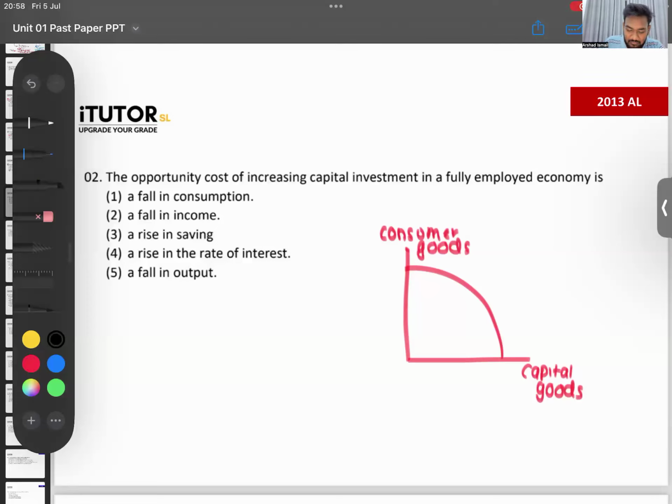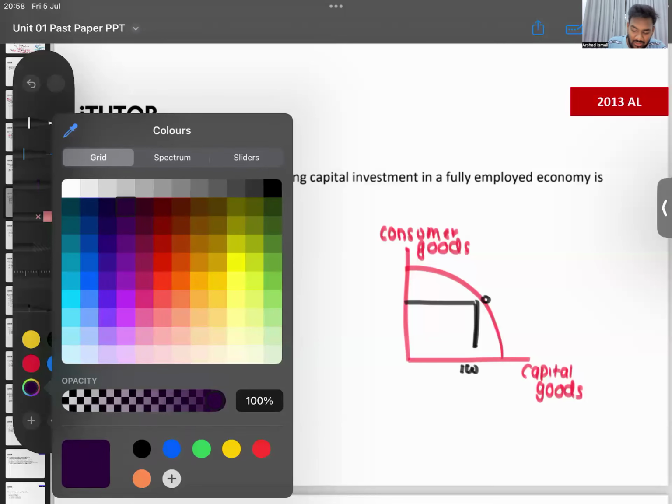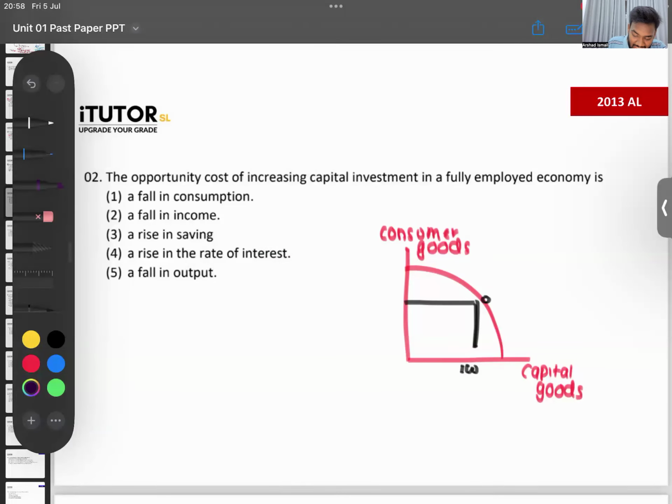They are saying the opportunity cost of increasing capital investment. That means producing more capital goods. So let's say right now in the economy, you're at point A, producing 100 capital goods. They're telling you, what is the opportunity cost of increasing capital goods? So you're increasing the production of capital goods. So what do you have to sacrifice? That's what they're asking.